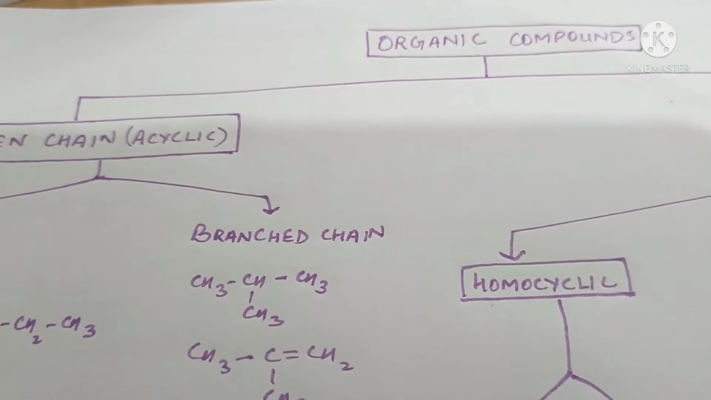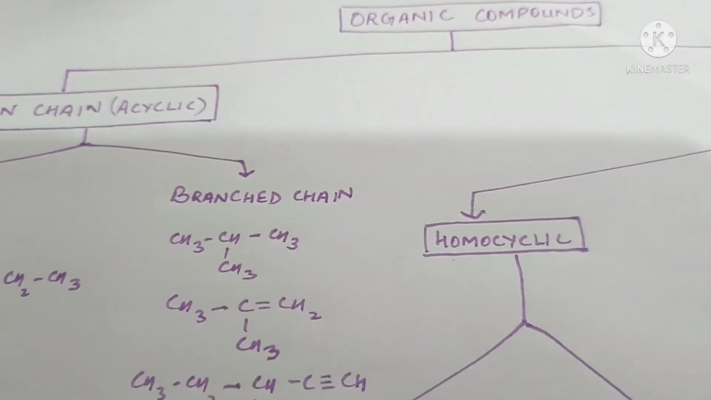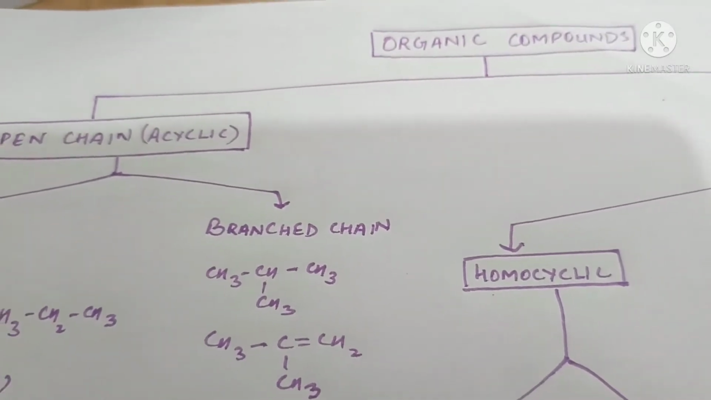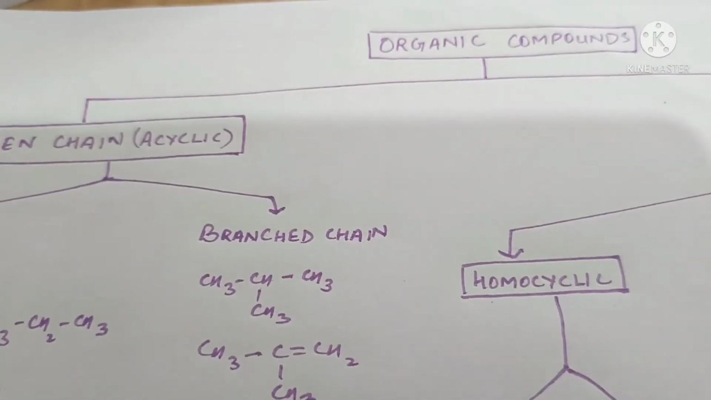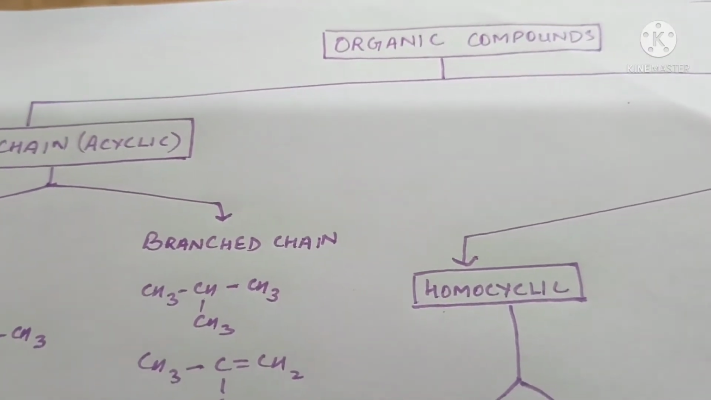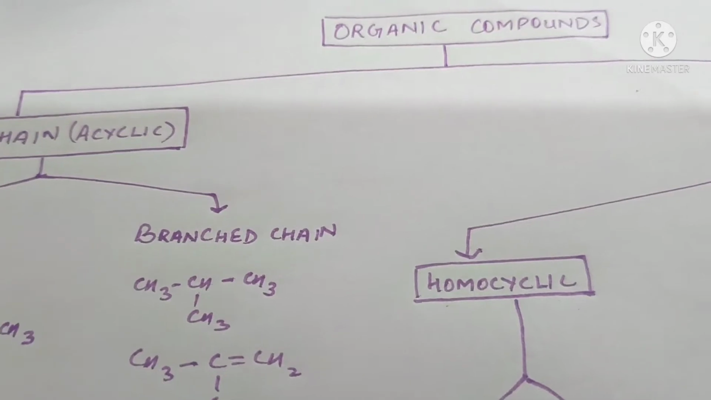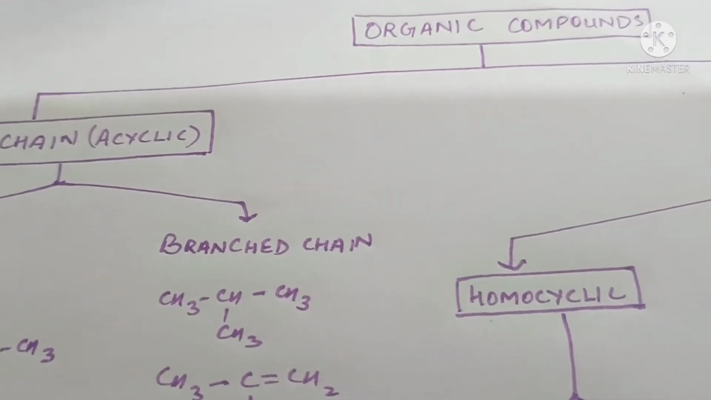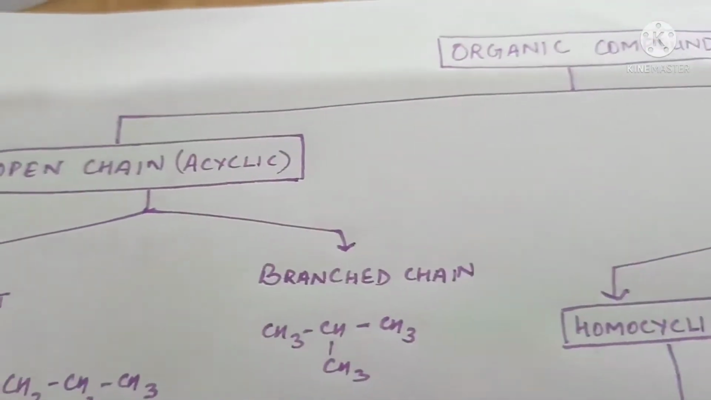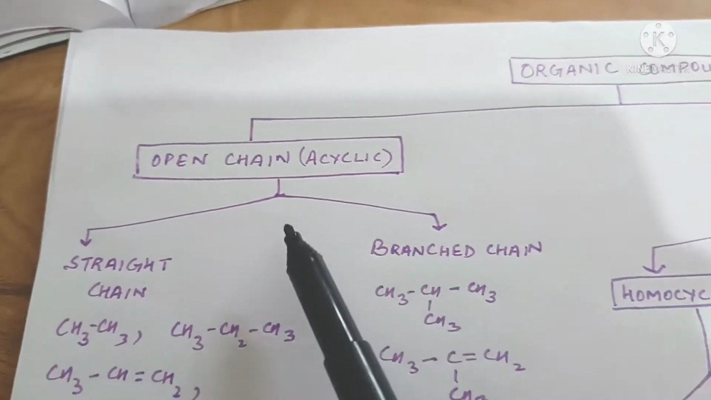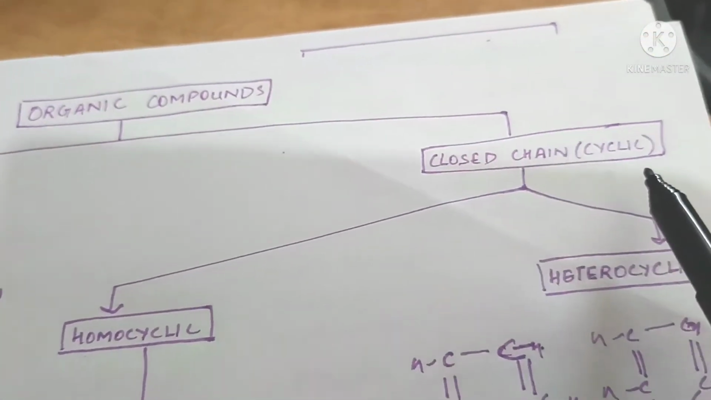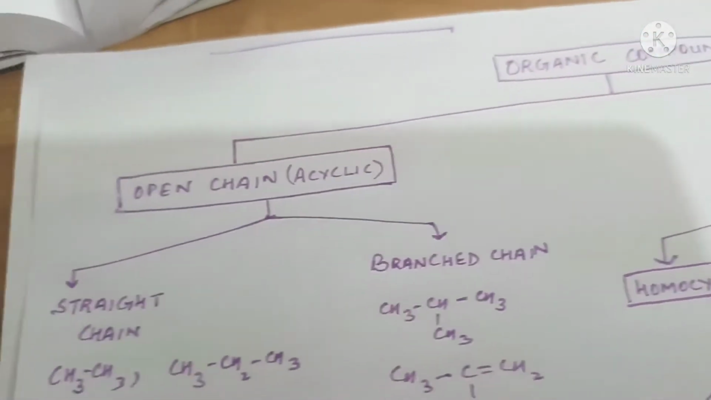Today we'll be doing classification of organic compounds, functional groups, homologous series, and introduction to nomenclature of organic compounds. So, to make the naming of organic compounds systematic, the organic compounds have been classified into different types. Two main types are open chain or acyclic compounds and closed chain or cyclic compounds.